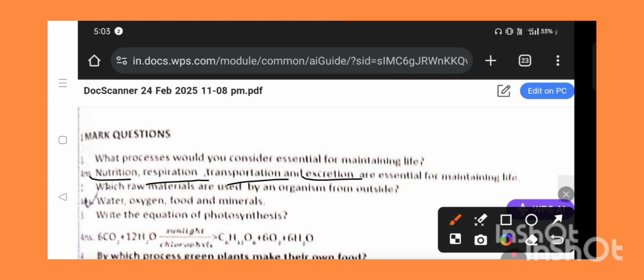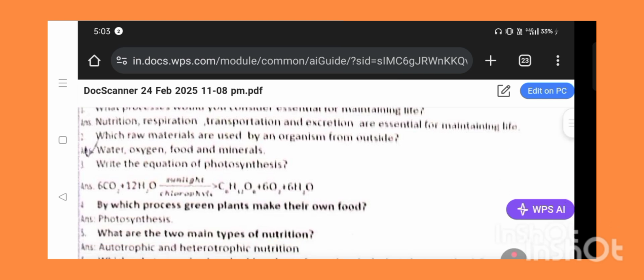Next, second question: which raw materials are used by an organism from outside? Water, oxygen, food and minerals we are getting from outside. So then we can go for the next question.